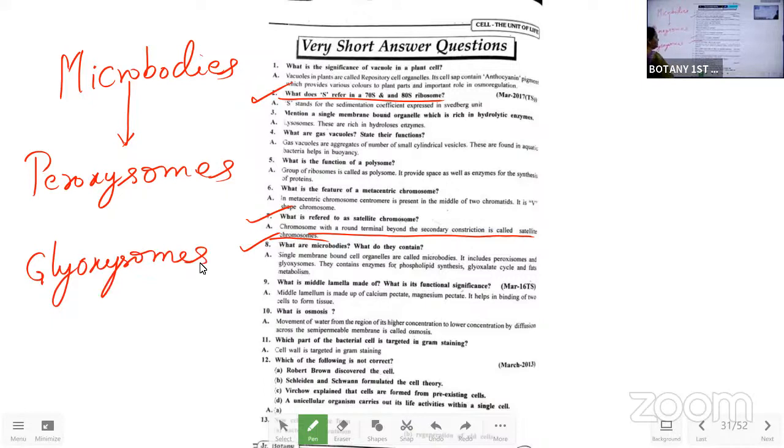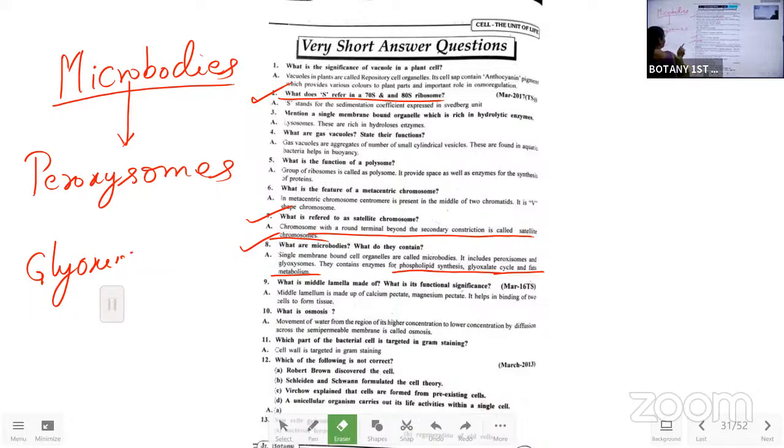So peroxisomes, what will they do? These are involved in phospholipid synthesis, the glyoxylate cycle, and fat metabolism. That means they can digest the fat very easily. So these microbodies help in the synthesis of phospholipids, the glyoxylate cycle, and fat metabolism. That means fats can be utilized by the body. That is what the microbodies do.